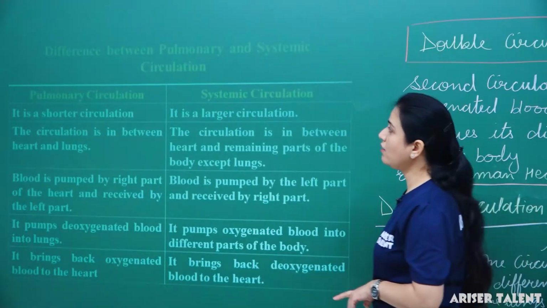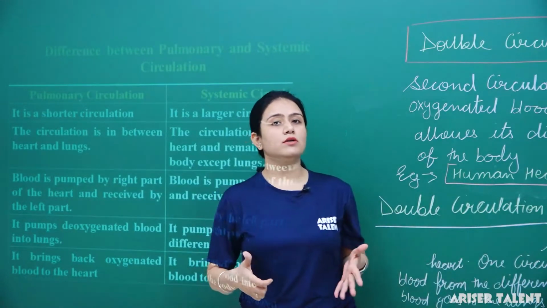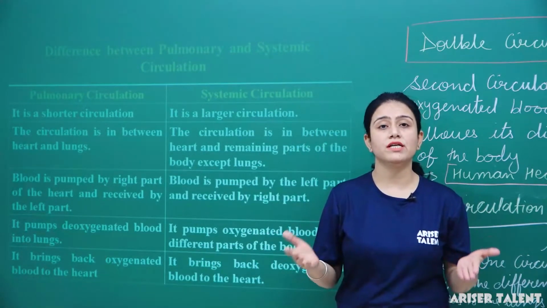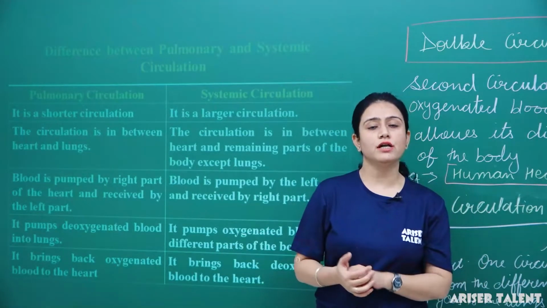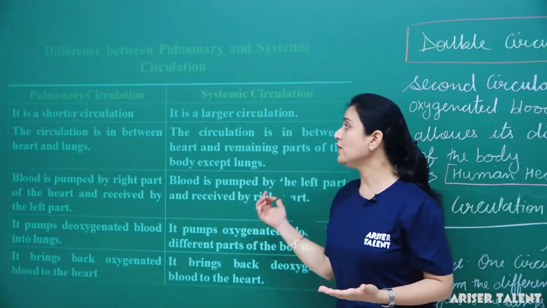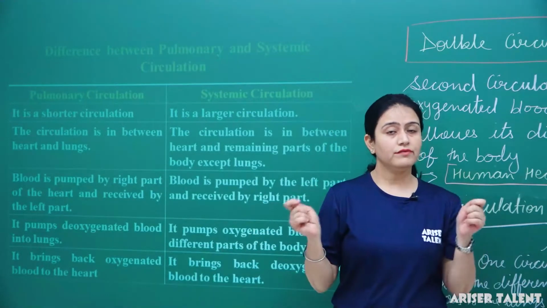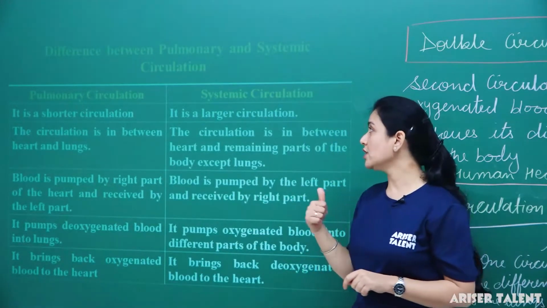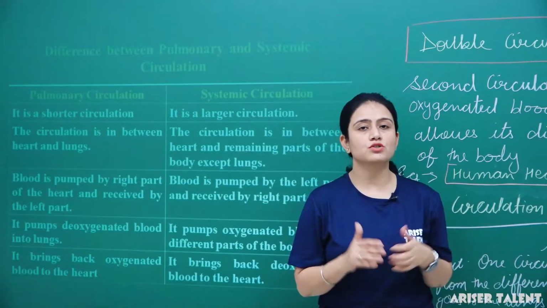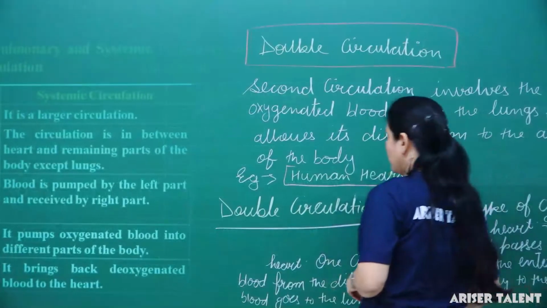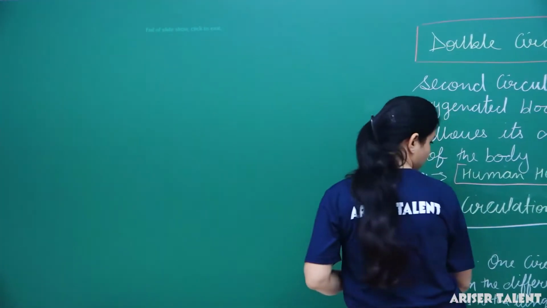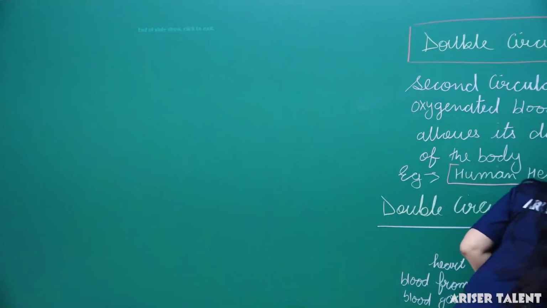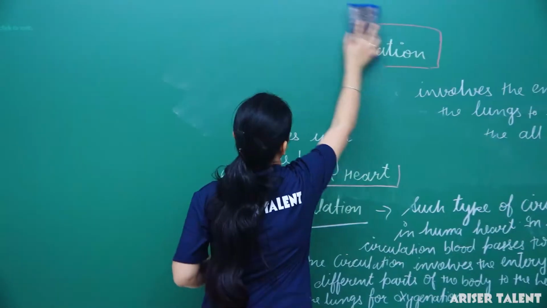So here we have discussed single circulation and double circulation, as well as the difference between both of them. We have also discussed the difference between the pulmonary circulation and systemic circulation. Hope everything is clear to you. Now we are going to talk about blood pressure. So the next topic of our discussion is blood pressure.